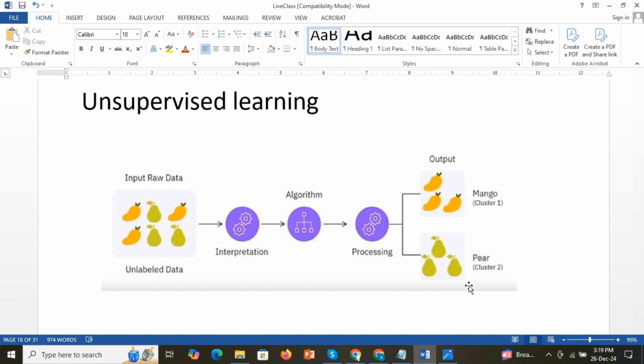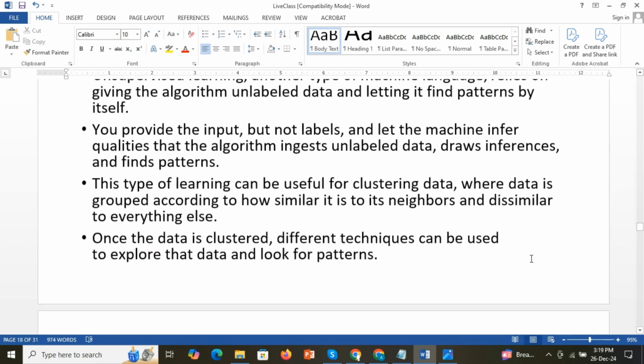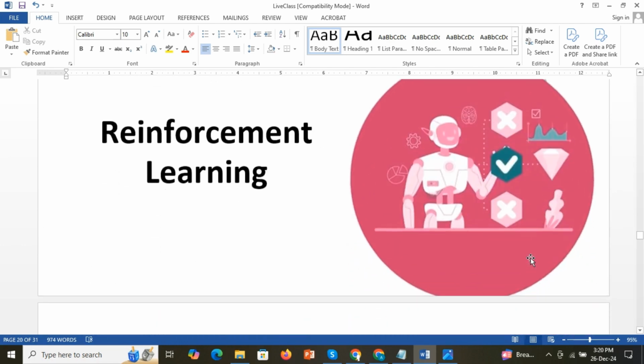Like that, it will cluster the data and identify this cluster as mango, and this other cluster as pear. Like that, it will make decisions. That is unsupervised learning. Okay, now we will see what is reinforcement learning.